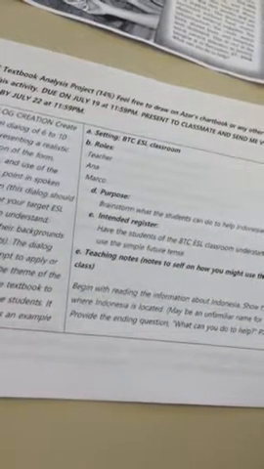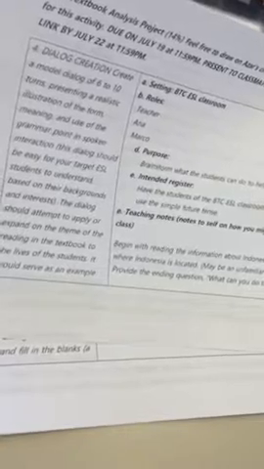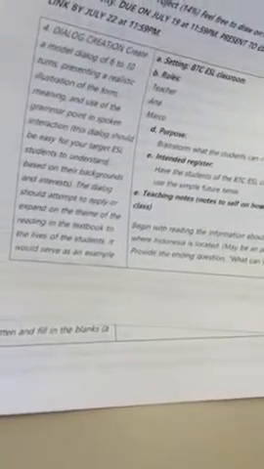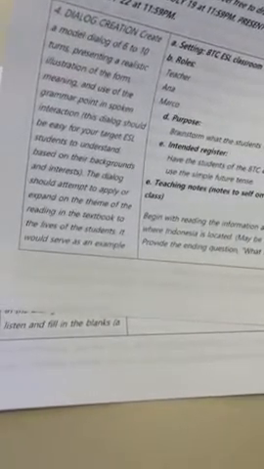For the dialogue, I said the setting is in the BTC ESL classroom, so the students feel comfortable. The roles are three people, the teacher, Anna, and Marco. The purpose is to brainstorm what the students can do to help Indonesia.